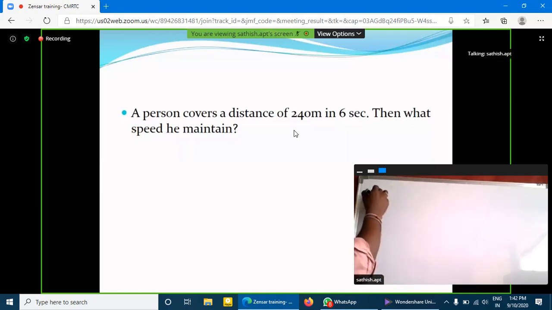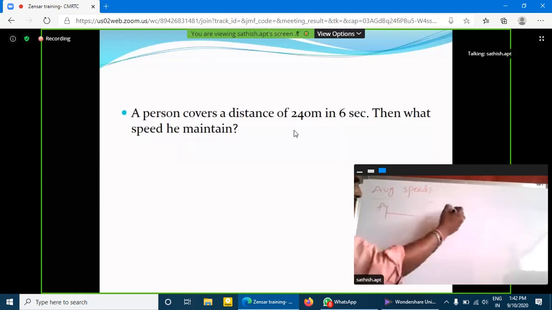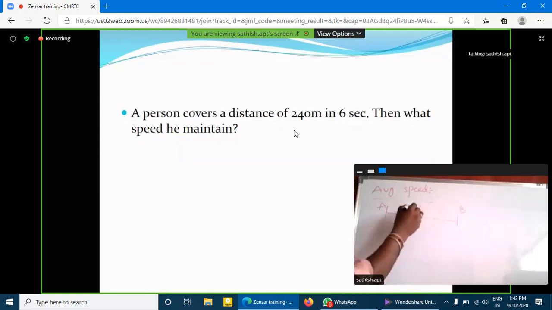Next concept, average speed. For example, if a person covers two equal distances, clear? For example, this is point A, point B. This is the total distance D. Here we divide it into two equal parts.